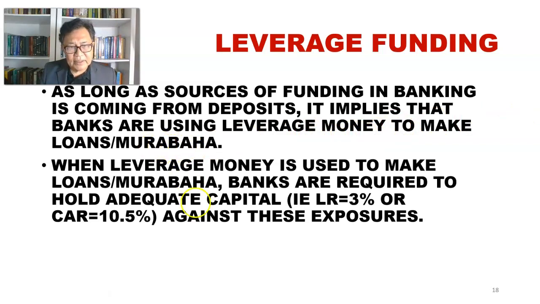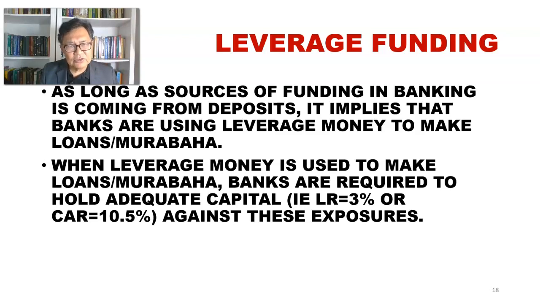So when leverage money is utilized to make loan or murabaha, then banks are required to hold adequate capital against this exposure, right? For zero risk asset, the bank needs to hold 3%, while if the bank makes risky asset, the bank has to observe the CAR ratio of 10.5%. So this is a very important system that all of us need to understand well, and what would be the implication to the banking business.